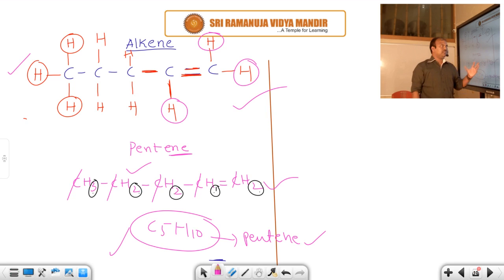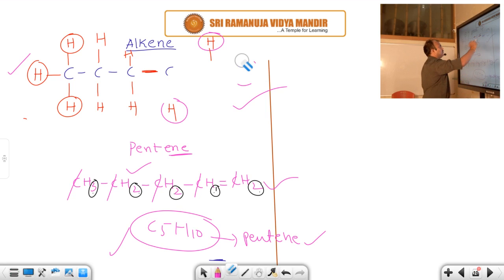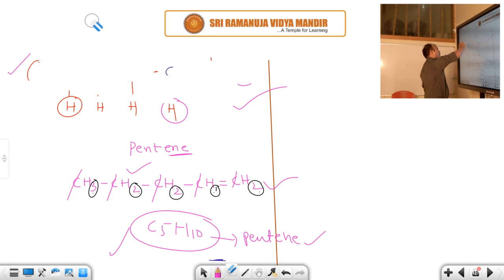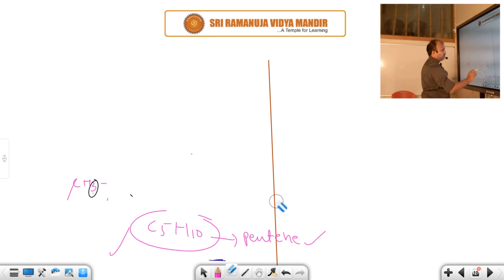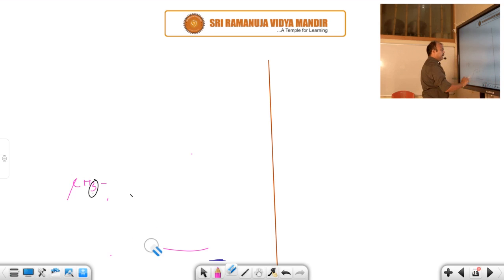Okay students, this is how to write the structures of alkenes like ethene, propene, butene, pentene, hexene, heptene, octene, nonene, decene, undecene, dodecene, these types of structures. Now alkyne, you should take that one. Alkyne means, as I said, that in the carbon chain at least one triple bond is present. That is called an alkyne. Alkynes are unsaturated hydrocarbons.